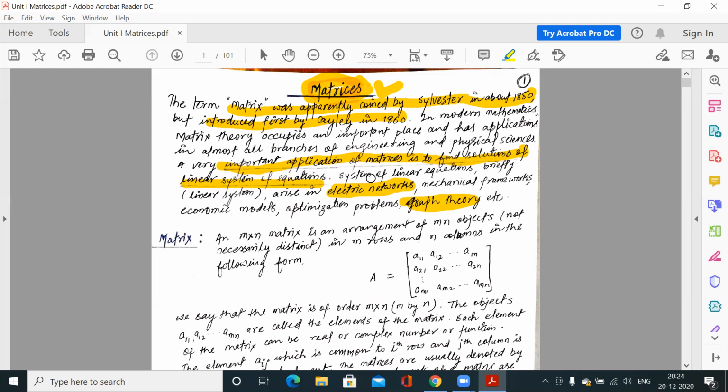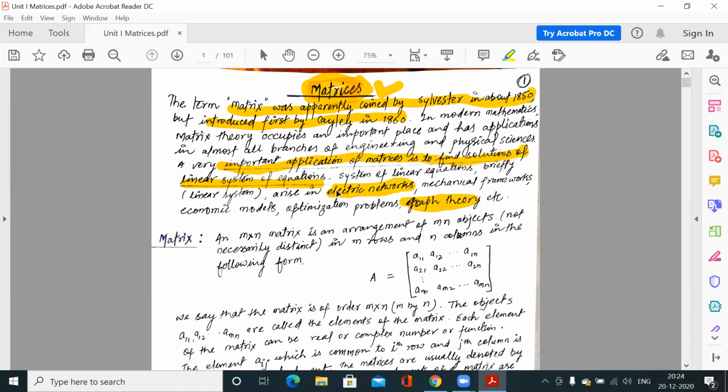So you already know what a linear system of equations is, or I would say a system of linear equations. So we have more than one linear equation in n number of variables. To solve that system, to find out the values of the variables, we can use matrices. So it is a very important application, as the process is very easy to find a solution of a very large system.